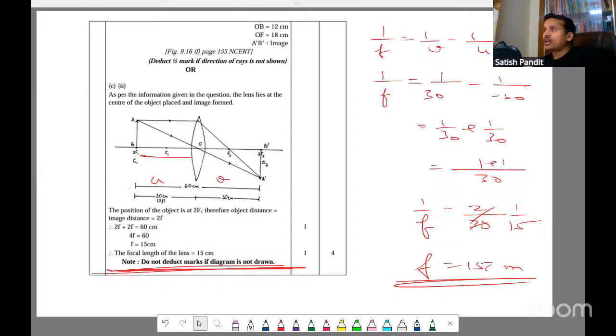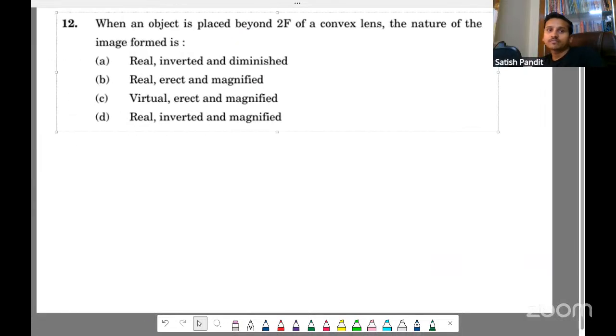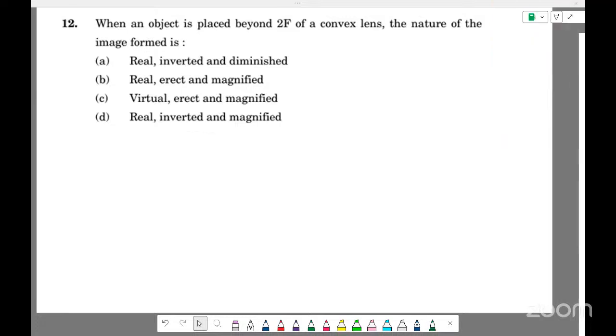Okay. So now what we'll do is we'll actually move on to the refractive index. Maybe I'll give one more question and then I'll discuss the refractive index concept. Try this, everyone. All of you try this.